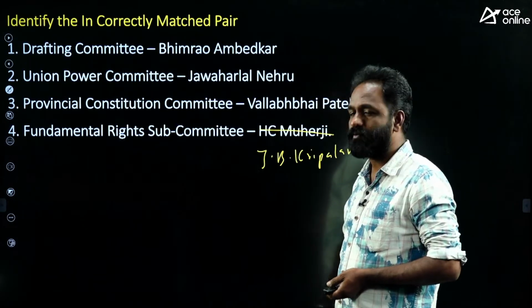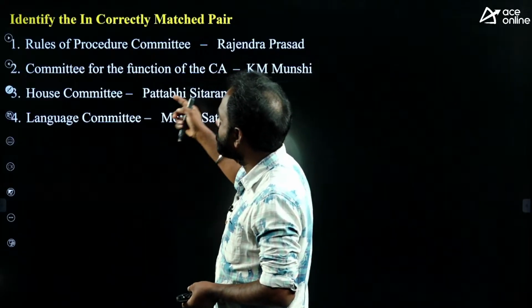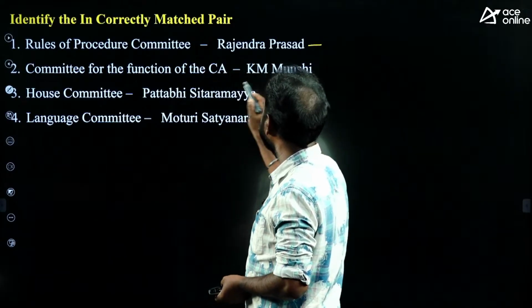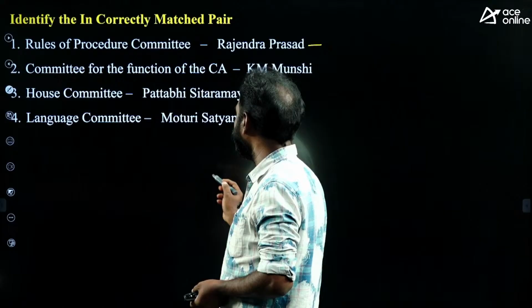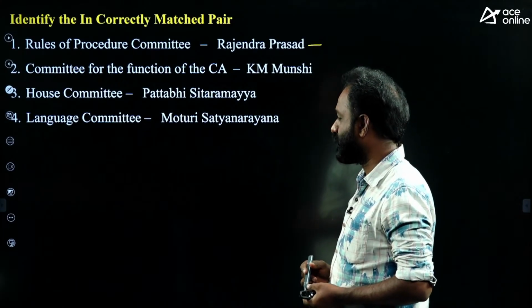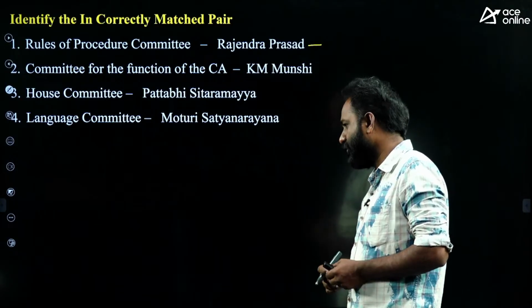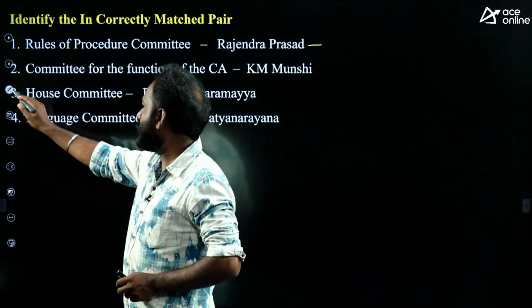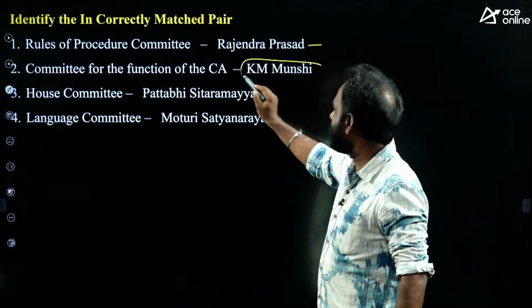Because Constituent Assembly committees are repeated questions, please go through this. Identify the incorrectly matched. Rules of Procedure Committee, Babu Rajendra Prasad. Committee for the Functions of Constituent Assembly, K. Munshi. House Committee, Pattabhi Sitaramayya. Language Committee, Moturi Satyanarayana. Which one is incorrectly matched about the committees? This is one of the repeated questions in any exam. You can simply say this one is incorrectly matched, right?